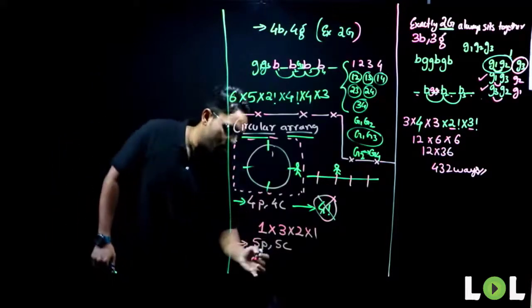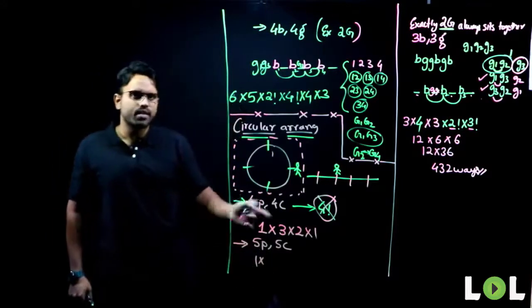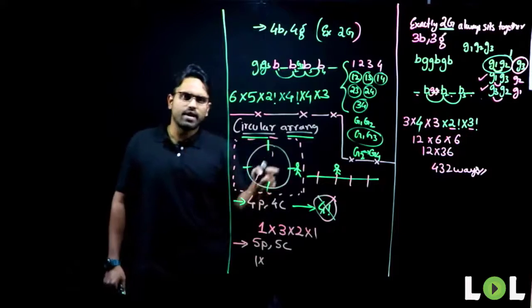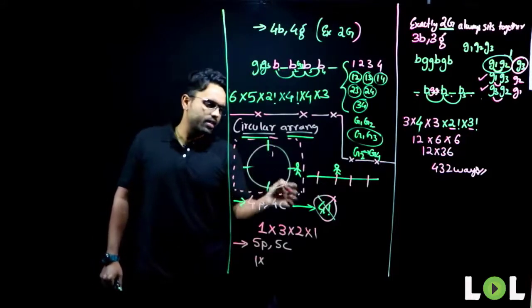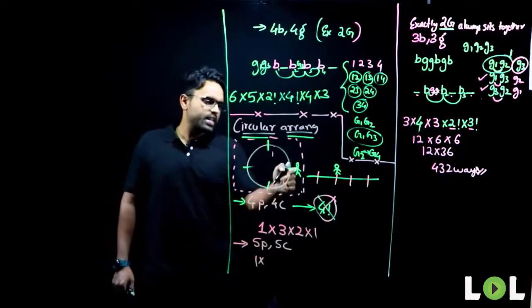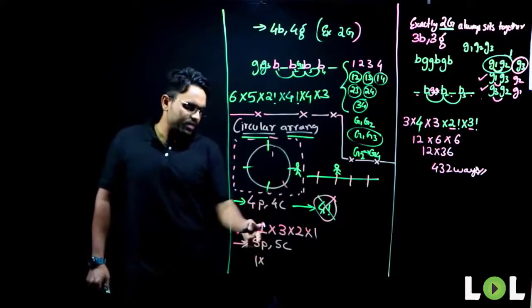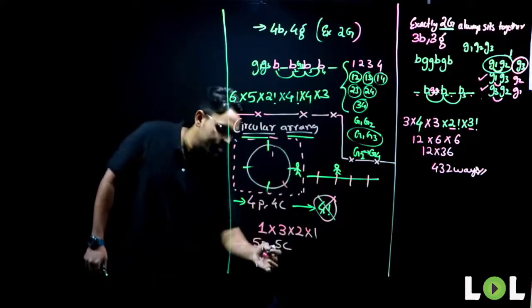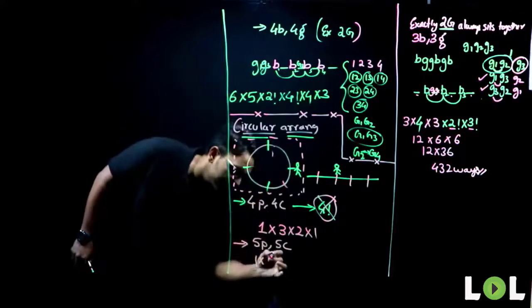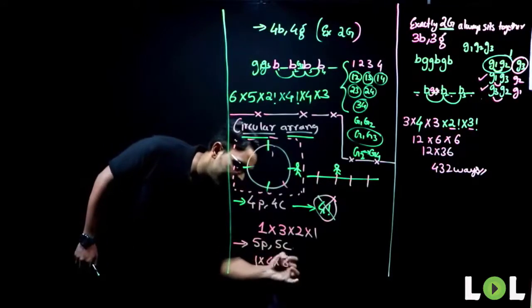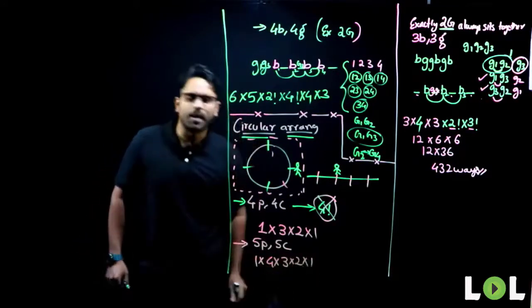Now, the first person, when he walks in, can sit in only 1 way. The next one, when he walks in, there were 5 chairs. Yes, there were 5 chairs. I'll add another chair here if you want. The first person sat here. So when the second person walks in, among the 5, how many different ways can he sit? 1, 2, 3, 4. He can sit in 4 different ways. Next, 3. Next, 2. Next, 1.